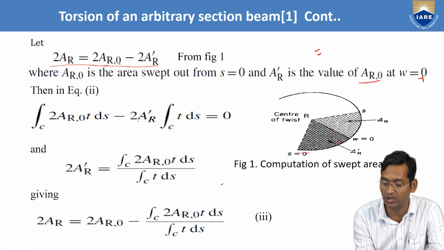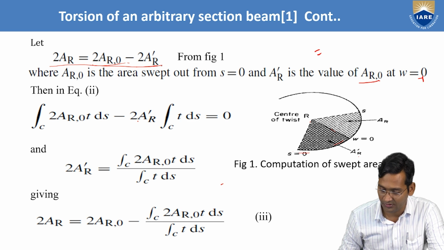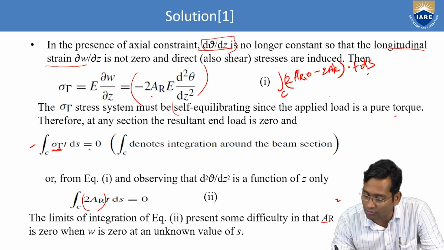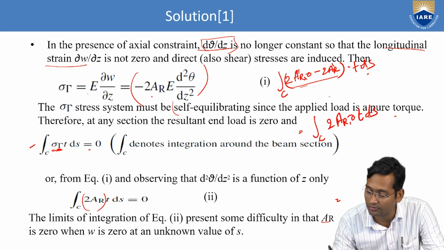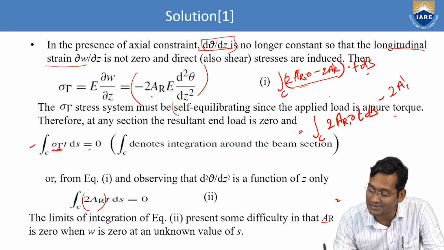Yes, 2AR is 2AR naught minus 2A dash R. Right? So after substituting this one, what happened? This is in terms of minus, so let's first multiply this one. After multiplying the first term, what we will get? Integral of C, I'm just first multiplying: 2AR naught T ds, and then with this minus sign, 2A dash R into T ds.